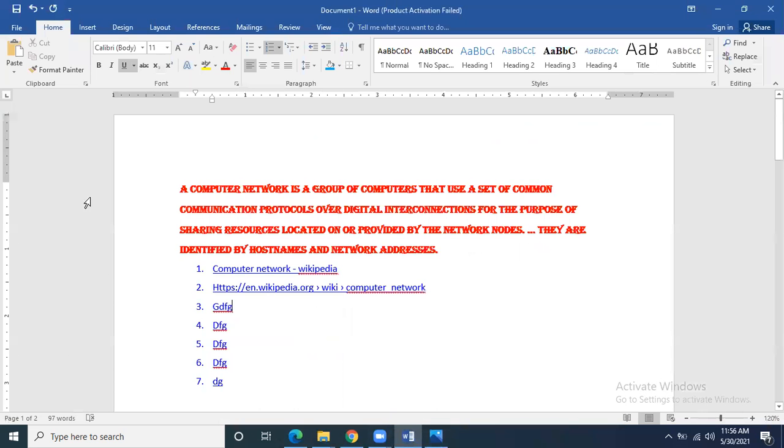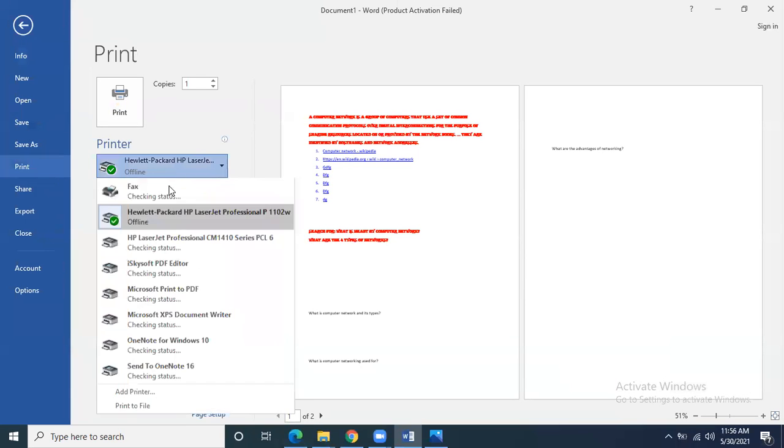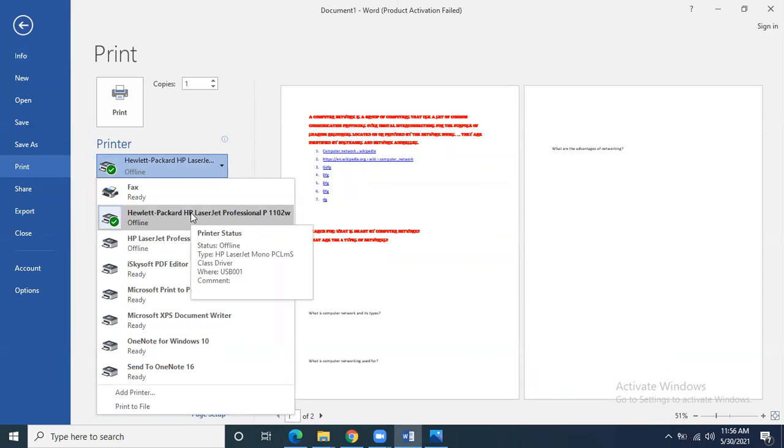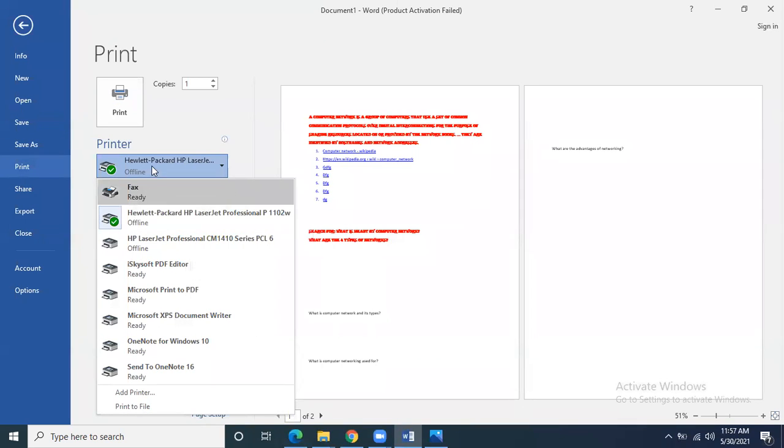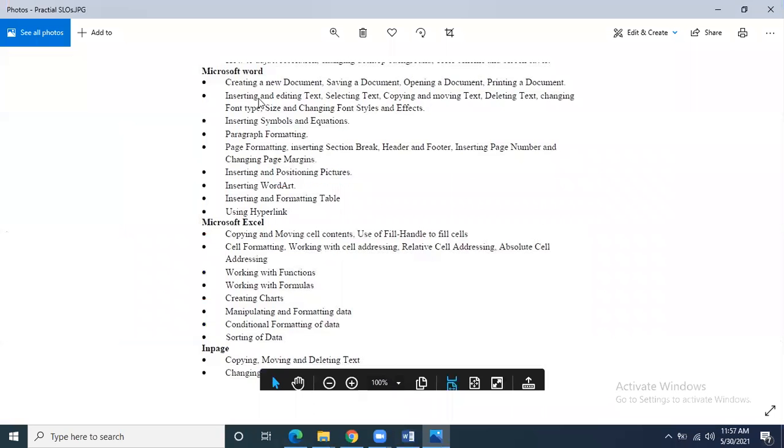Print, if the printer is attached, just like with my laptop, the printer is attached. It will show you that it is already attached, and if you switch on the printer and connect the wire of the printer, you will be able to give print over here. Okay. Then what are the SLOs given over here? Inserting and editing text, selecting text, copying and moving text, deleting text, changing font size, font style, effects.